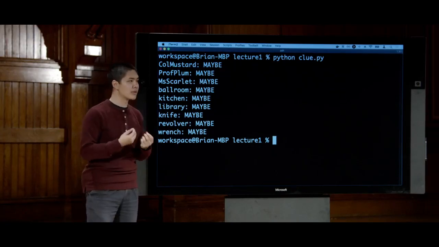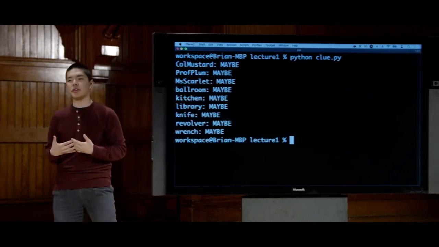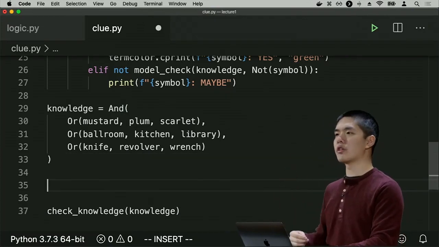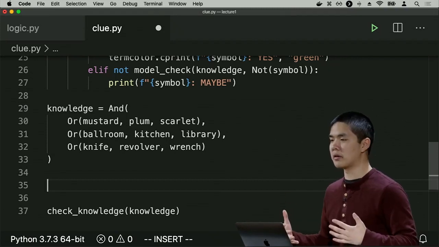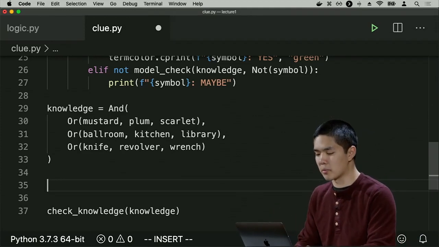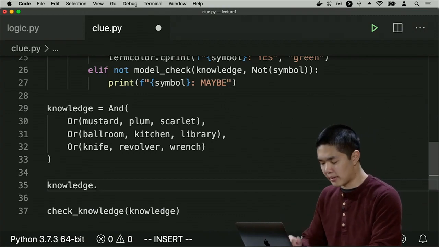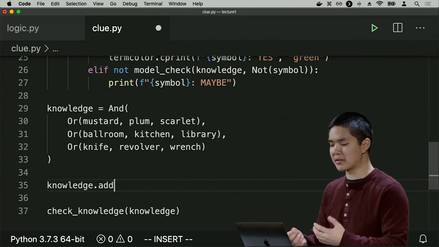But now let me try and add some additional information and see if additional knowledge can help us to logically reason our way through this process. And we are just going to provide the information. Our AI is going to take care of doing the inference and figuring out what conclusions it's able to draw. So I start with some cards, and those cards tell me something. So if I have the Colonel Mustard card, for example, I know that the mustard symbol must be false. In other words, mustard is not the one in the envelope, is not the criminal. So I can say knowledge supports something called .add, every and in this library supports .add, which is a way of adding knowledge or adding an additional logical sentence to an and clause.